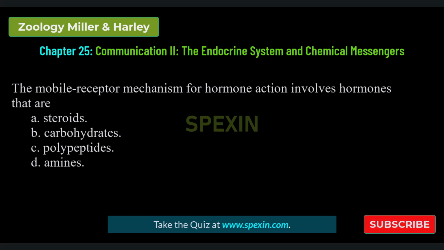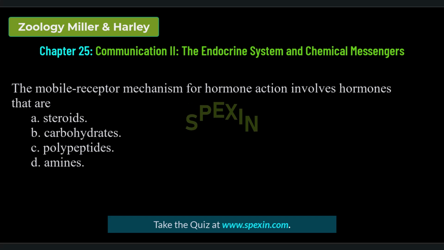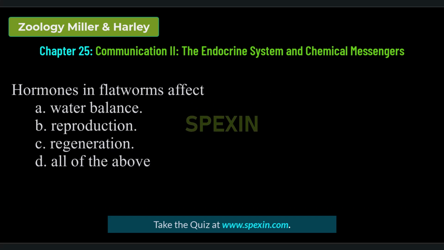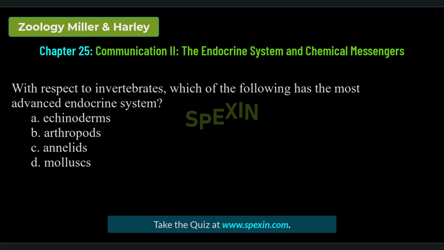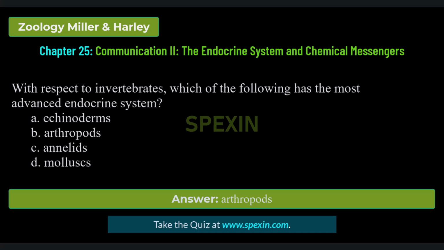The mobile receptor mechanism for hormone action involves hormones that are steroids, carbohydrates, polypeptides, amines. Correct answer: steroids. Hormones in flatworms affect water balance, reproduction, regeneration. All of the above. Correct answer: all of the above. With respect to invertebrates, which of the following has the most advanced endocrine system? Echinoderms, arthropods, annelids, mollusks. Correct answer: arthropods.